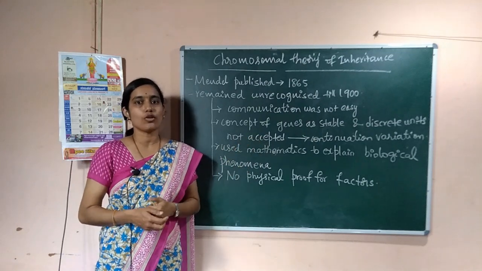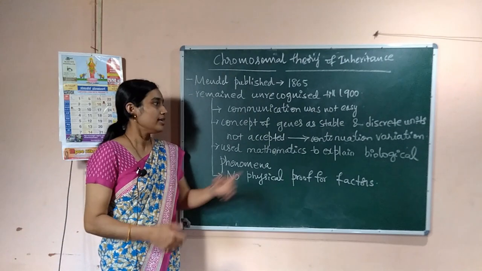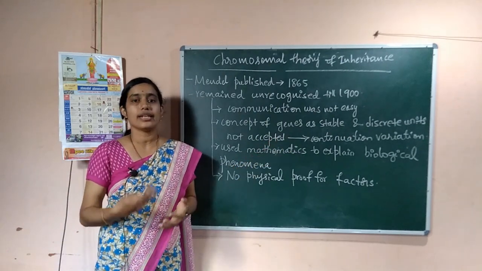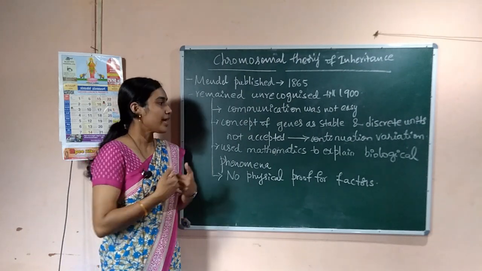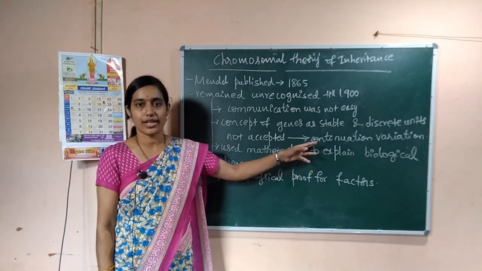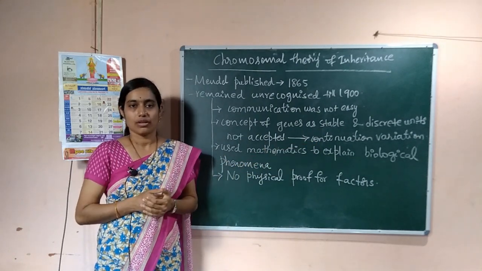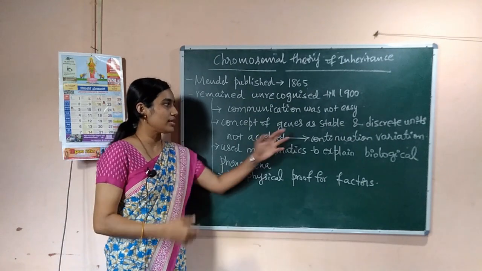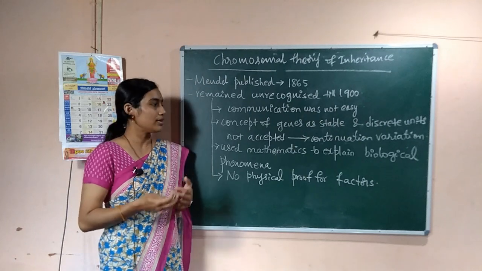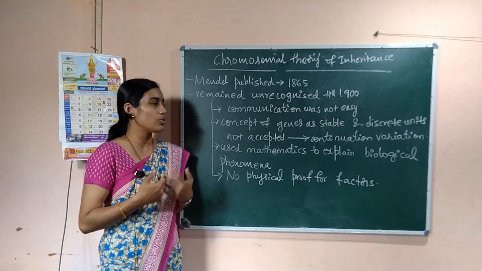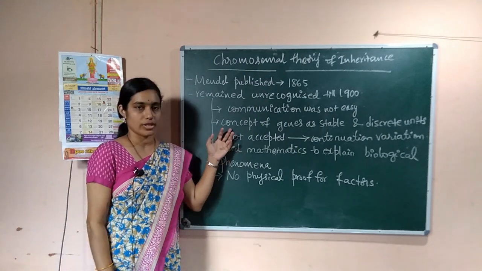The scientists of that time did not accept the concept that genes are stable and discrete units, because even now we can observe continuous variation in nature, right? So naturally you can find variation. As Mendel said, genes are stable and discrete units, there should not be any variation, right? But we observe variation. So the scientists also did not accept that concept.